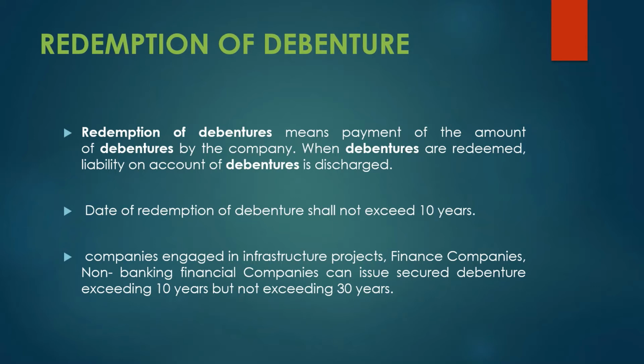Normally the date of redemption of debenture should not exceed 10 years, but only for companies involved with infrastructural projects or finance or non-banking financial activities, 10 years can be exceeded, but the maximum period will be 30 years for redemption of debenture.